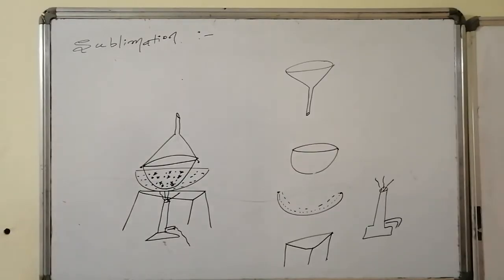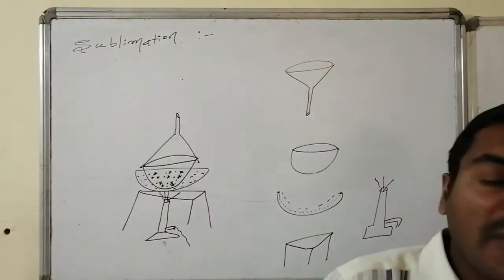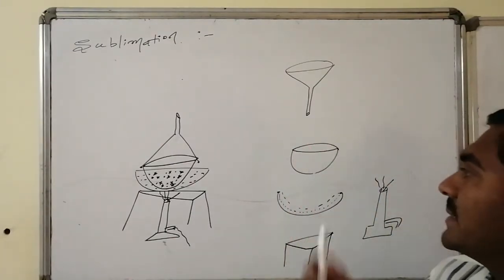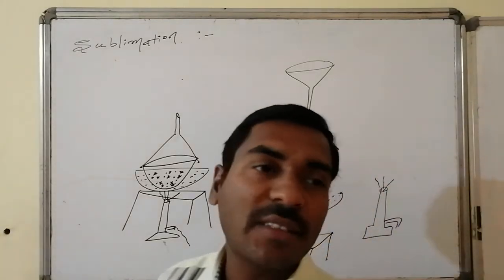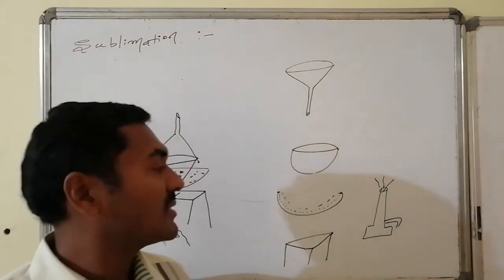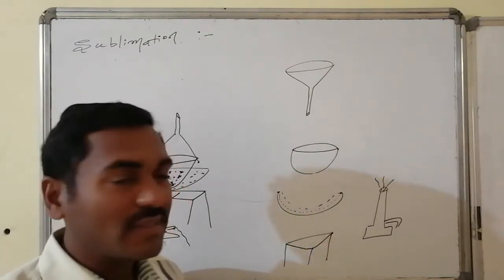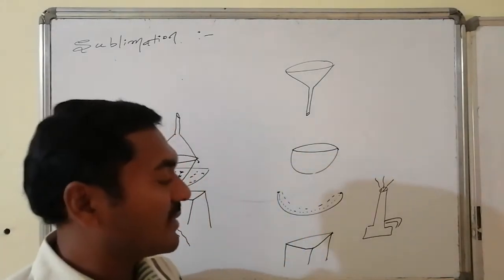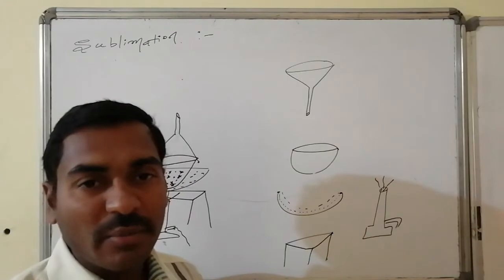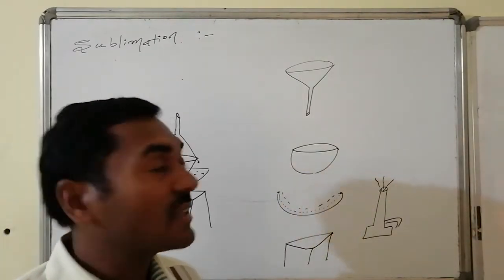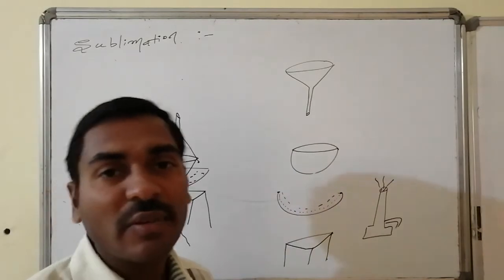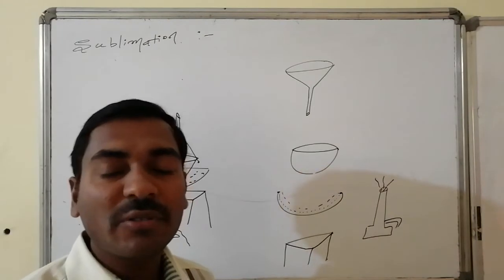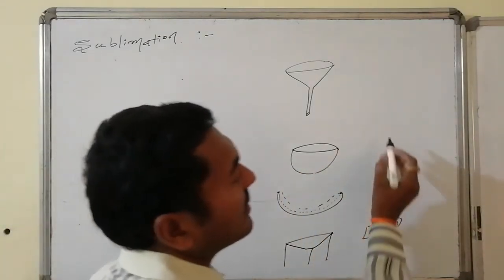The technical sublimation operation consists of apparatus like this: a glass funnel, and a china dish where the solid material is held, which can withstand high temperature. This is a water bath in which water is taken and a homogeneous gradation of temperature is maintained when heated, and this is a tripod to hold the water bath. On this water bath we keep the china dish, and in the inverted version we keep the funnel over it, and this is the burner. With the help of gas it produces heat energy, and there is an asbestos sheet also.